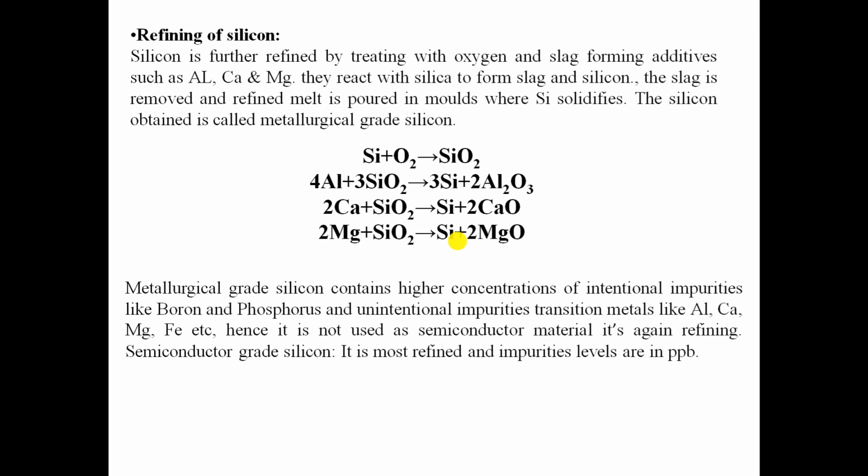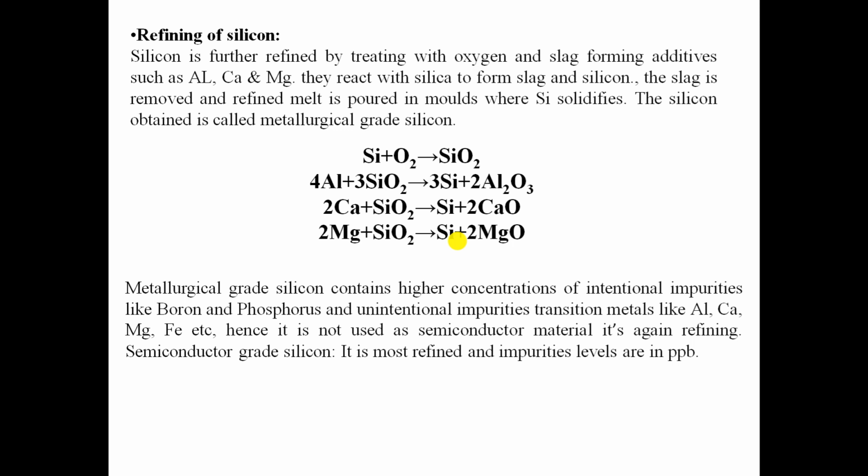Metallurgical grade silicon contains a higher concentration of intentional impurities like boron and phosphorus, and unintentional impurities, transition metals like aluminum, calcium, magnesium, iron, etc. Hence, it is not used as a semiconductor material.